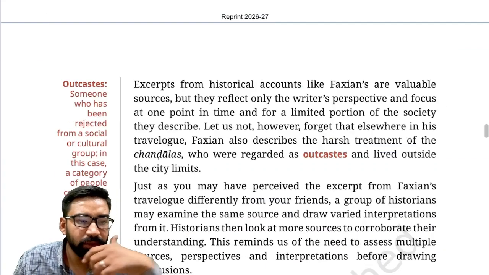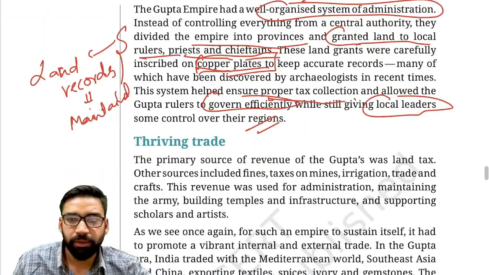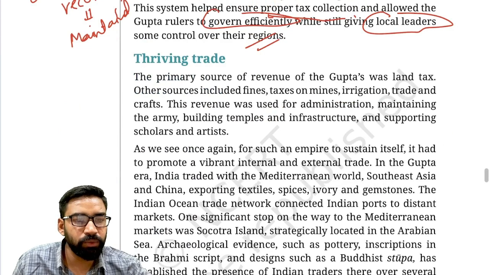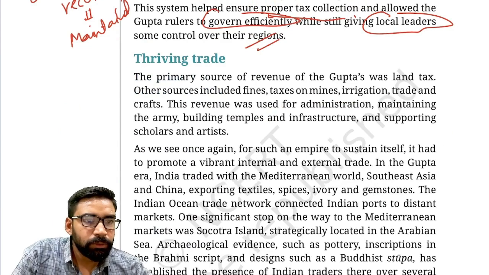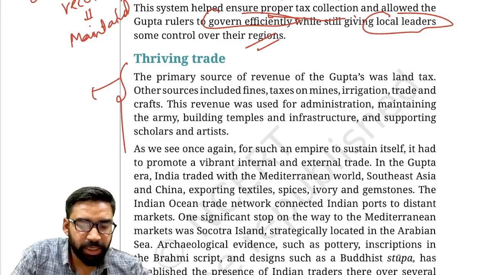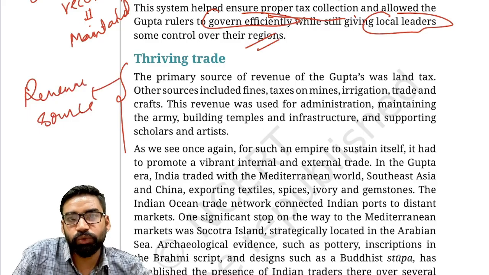Now, we'll talk about the economy during the Gupta period. This paragraph is related to economy and trade. First of all, this paragraph is related to revenue sources. What was the primary source of revenue?